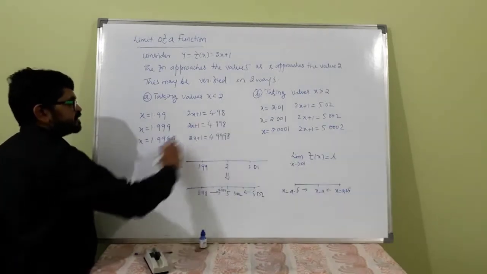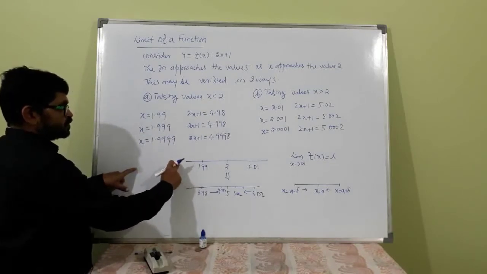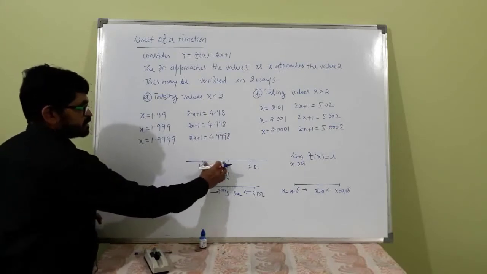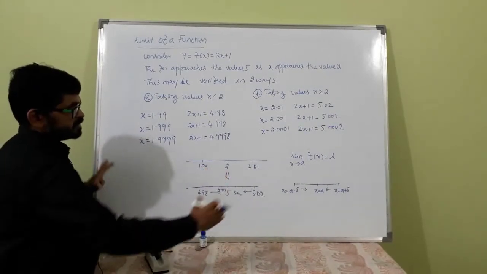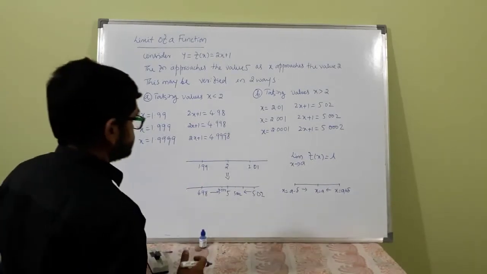You can find infinitely many values between 1.9 and 2. There are an infinite number of values. If you zoom in, you will get infinite parts of this.